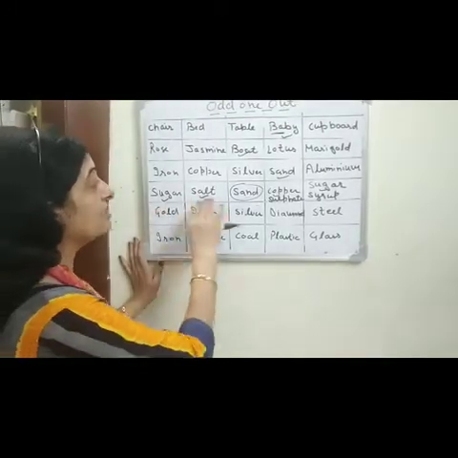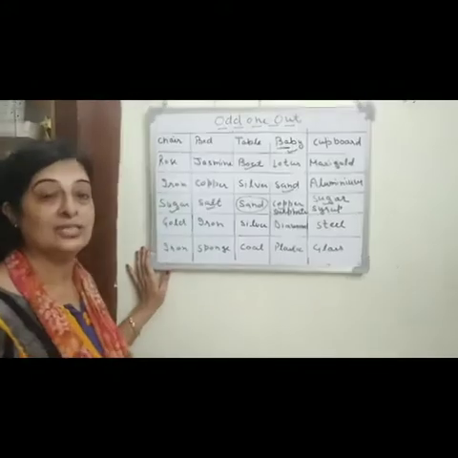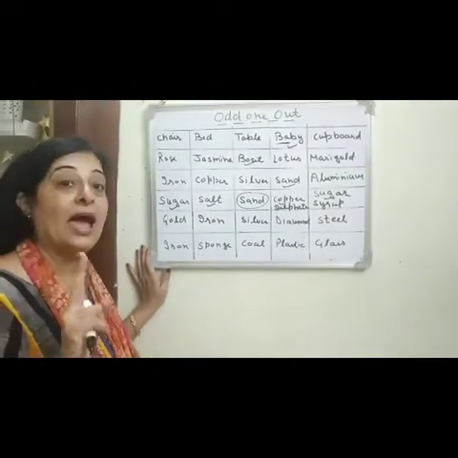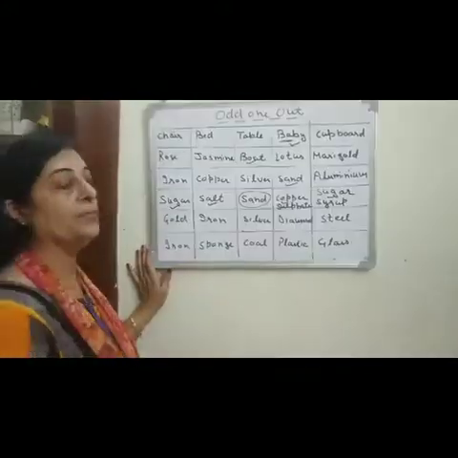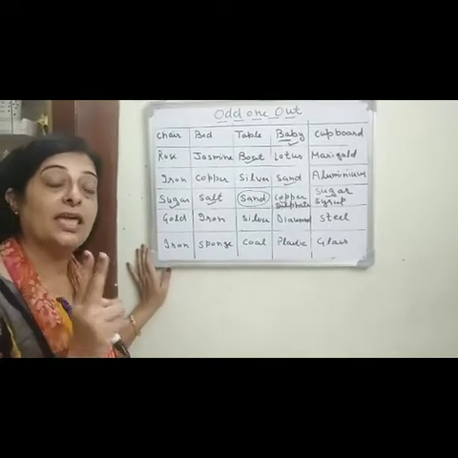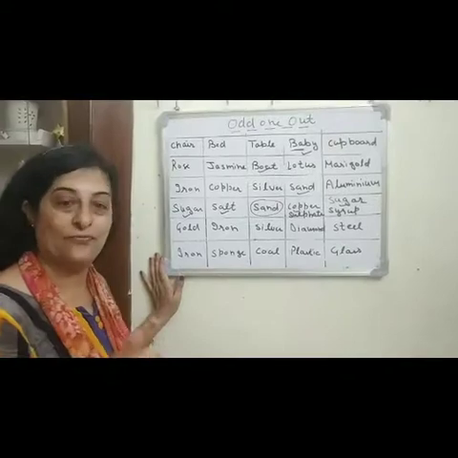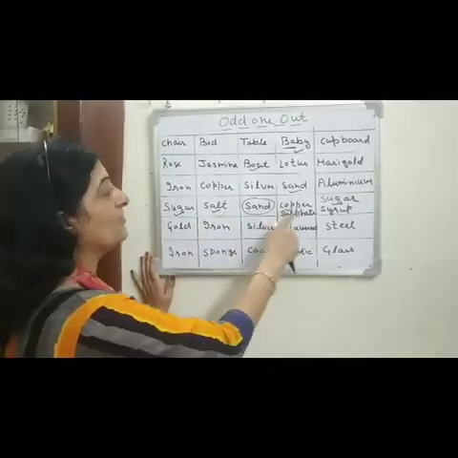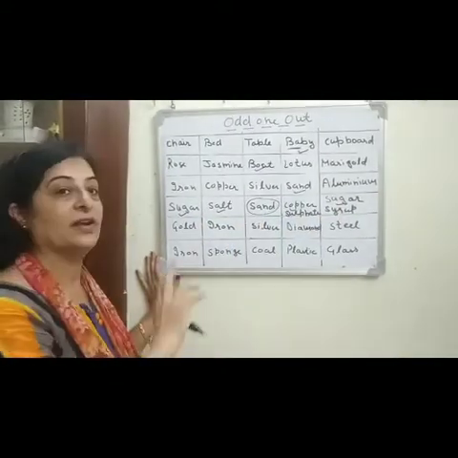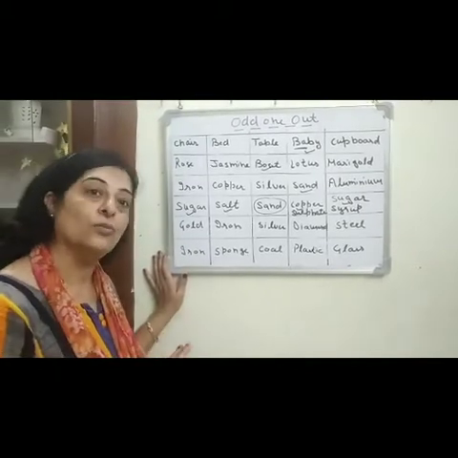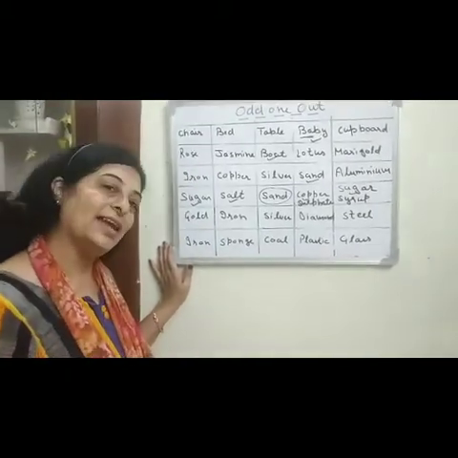So on the basis of the property of solubility, we can differentiate. And listen, when we sort out the materials, we are seeing their similarities as well as their differences. On the basis of similarities and differences, we can categorize the objects into different categories.